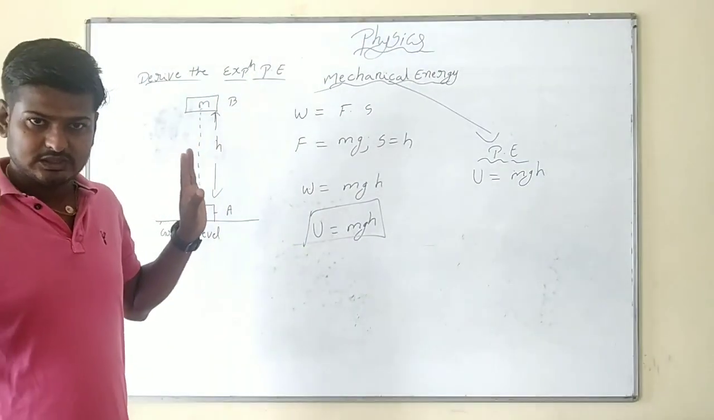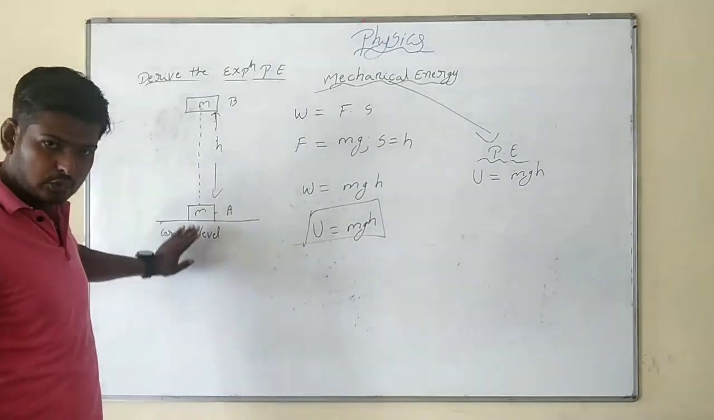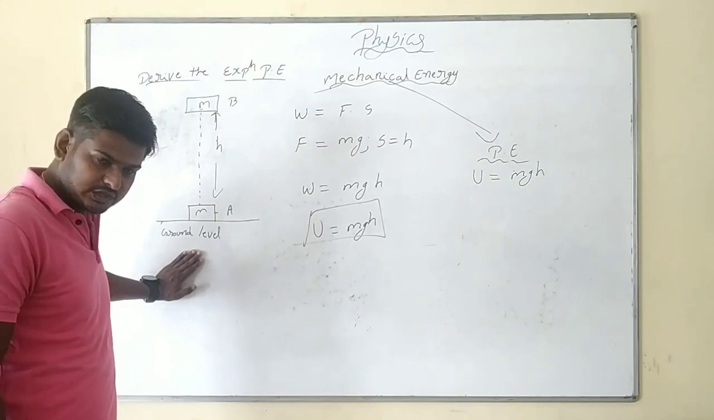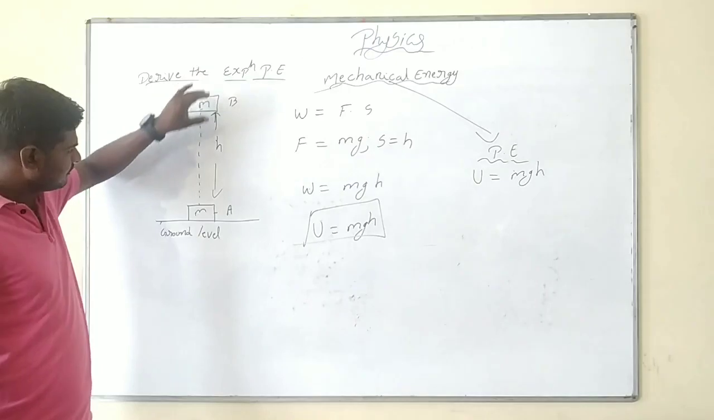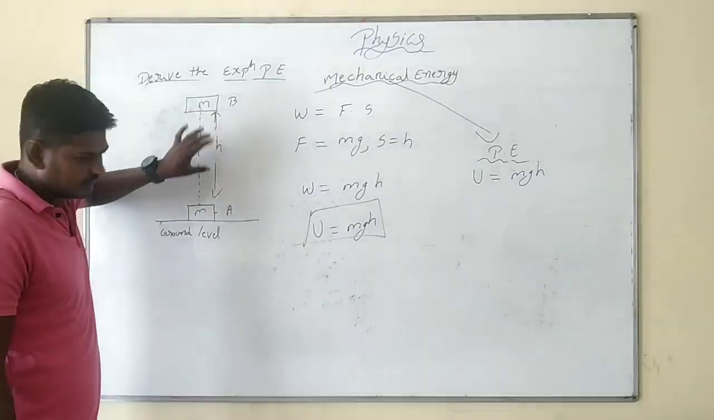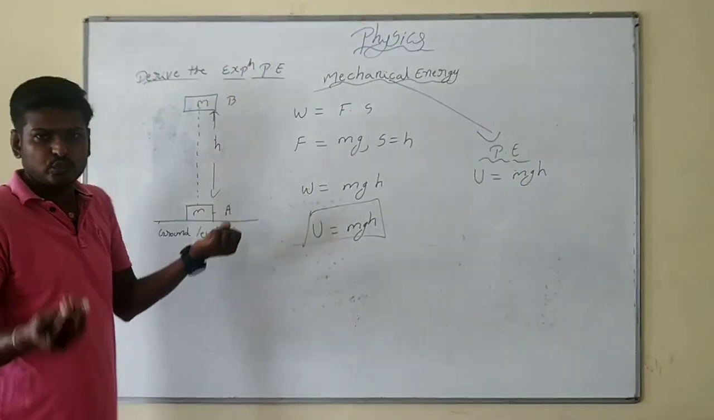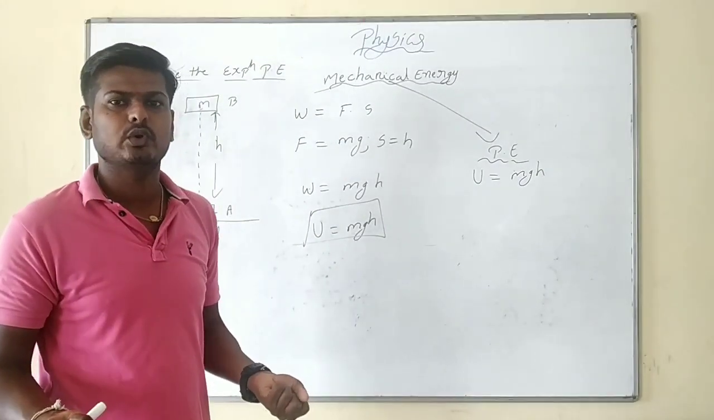Okay? Simple derivation. I take the object of mass m on the ground level and change the position of the object from A to B against the gravity, a distance h. Now you already know that when an object moves from A to B, work is done, because we are changing the position of the object.